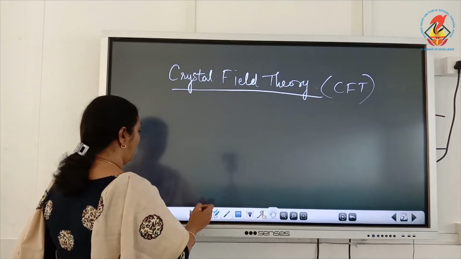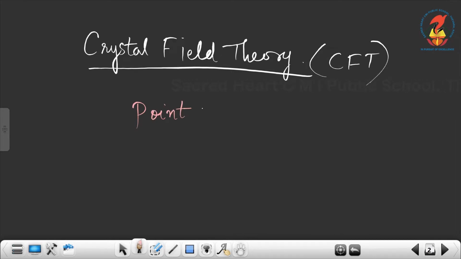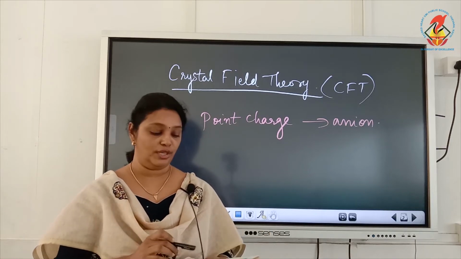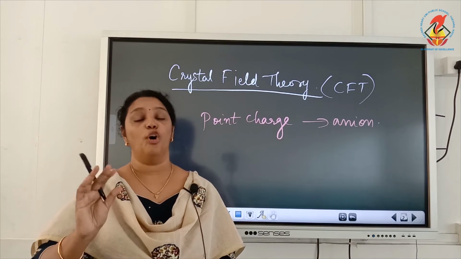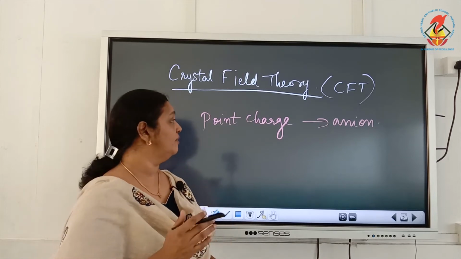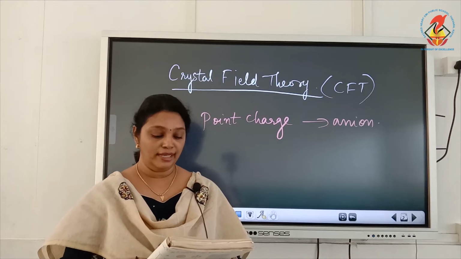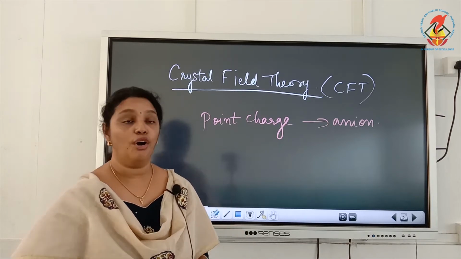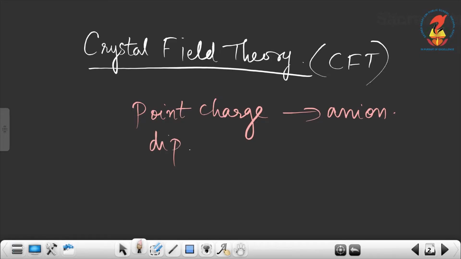They are considered as point charges in case of anions, meaning if the ligand acts as an anion, then the metal will be the cation and the force of attraction will be between the opposite charges. That is the meaning of the word point charge. The ligands are treated as dipoles in case of neutral molecules.